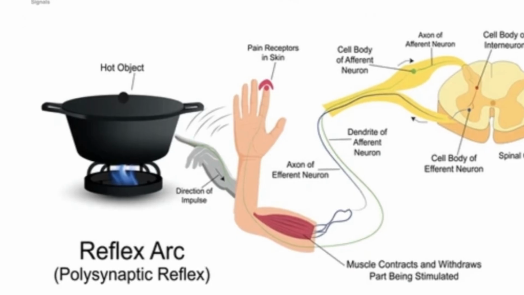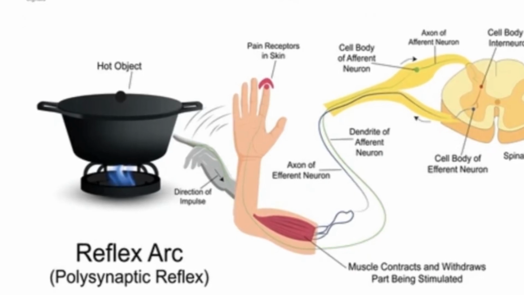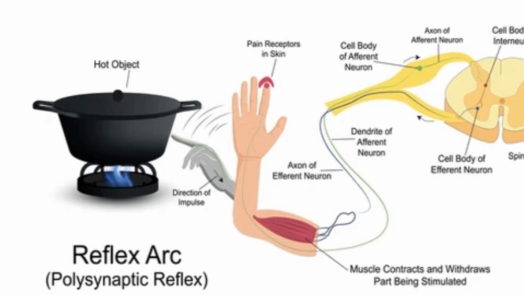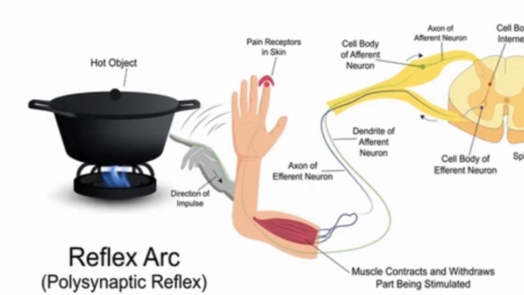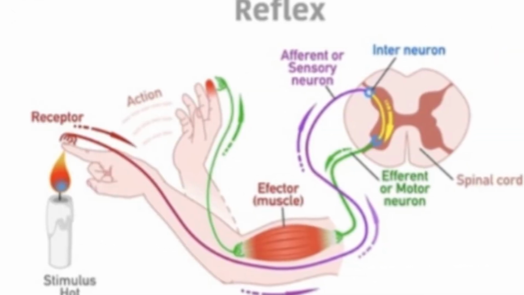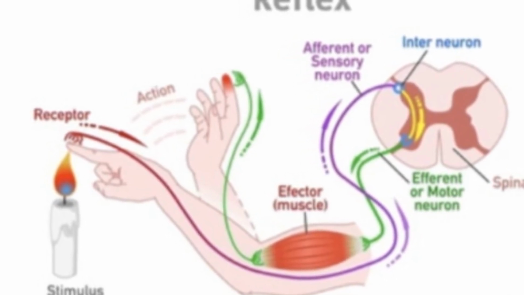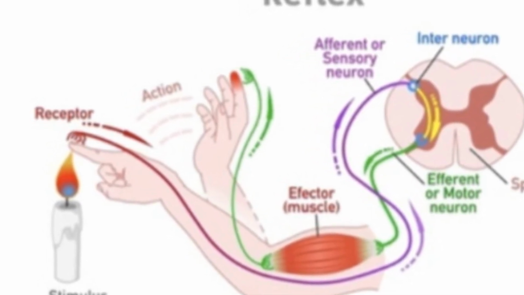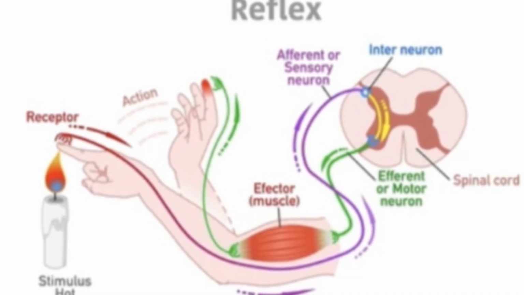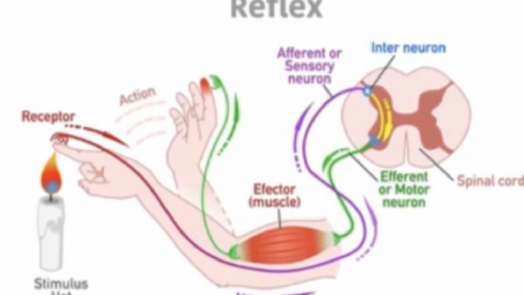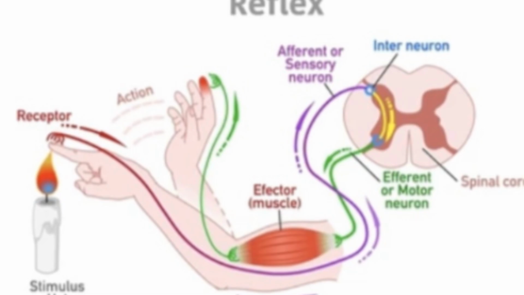What is a reflex arc? Reflex arcs enable rapid, involuntary responses to protect the body from harm or maintain homeostasis. A reflex arc is a neural pathway that controls a reflex action, an involuntary and automatic response to a stimulus. Descending tracts are pathways that carry motor commands, like instructions for movement, from the brain down to the body.